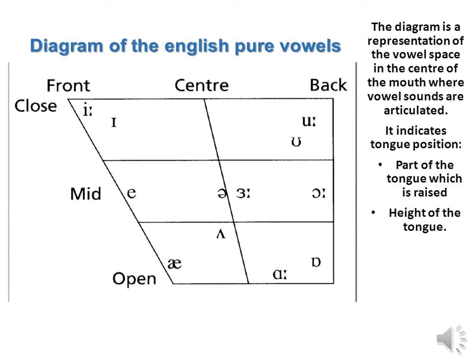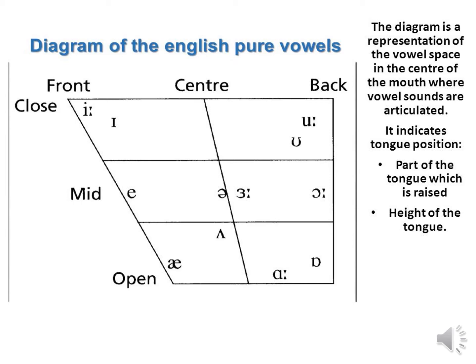Here you can see the diagram of the English pure vowels. Do you know what pure vowels are? Yes, the monophthong sounds, the 12 monophthong sounds are the pure vowel sounds. So here you can see front vowels, central vowels or back vowels, as we already have discussed. It depends upon the mouth position.